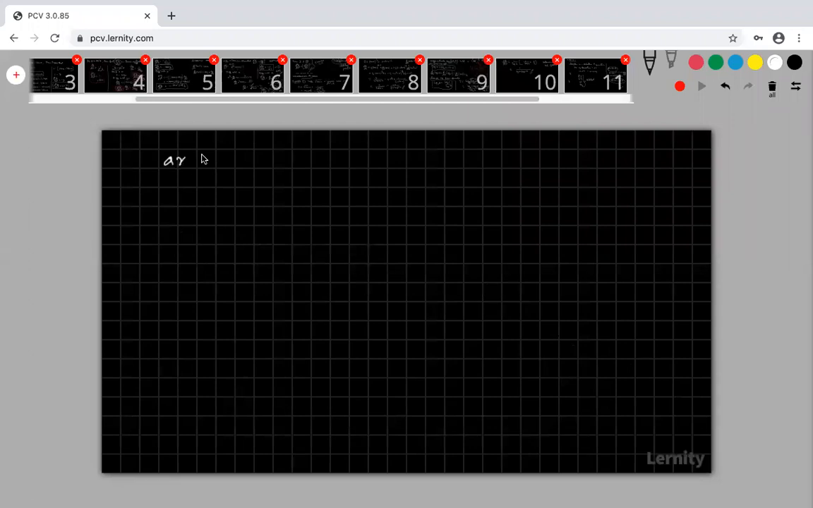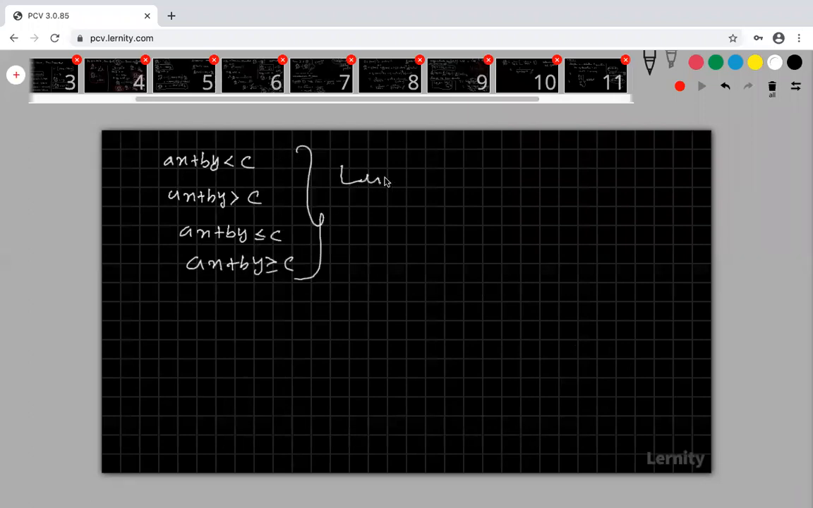Okay, now look at that. This is ax plus by less than c, ax plus by greater than c, ax plus by less than or equal to c, ax plus by greater than or equal to c. What are these? These are linear inequalities of two variables. Why, sir? Because x and y are there. x is one variable, y is another variable, totally two variables. a, b, c are constants.